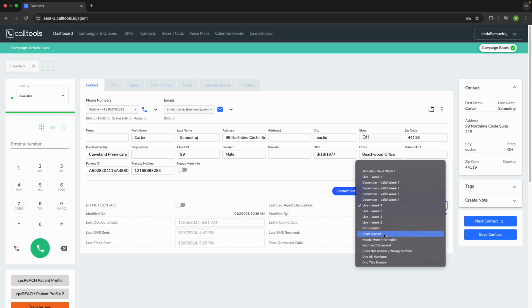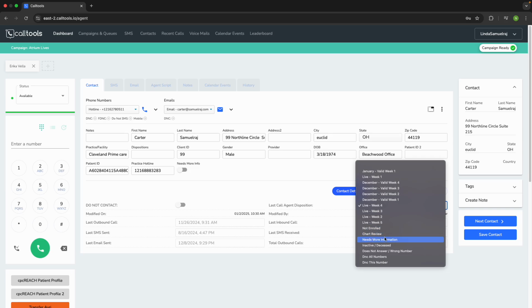Chart reviews. We typically only do after 2 weeks of calling. So on that 3rd week, then we start the chart review process. And that is where we have our nurse come in and review the charts of our patients that we could not get in contact with. After you put it in a chart review, it will be handled by our nurse on staff. And from there, the charts will be reviewed, and you'll still get the valid for it. So there's nothing to worry about in that case.